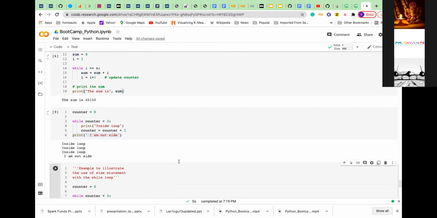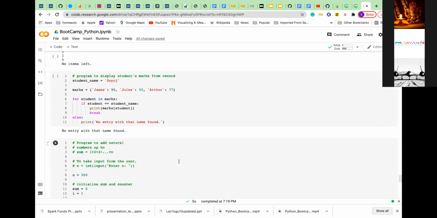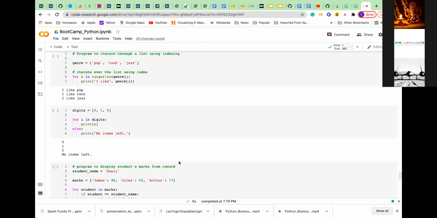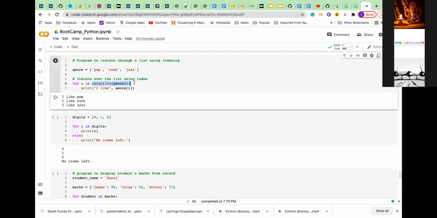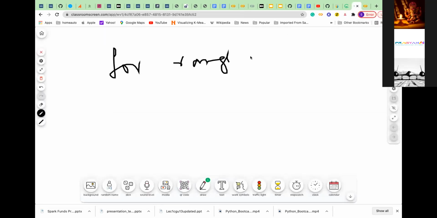Let me show that example. It will go until the elements are there. Now this range will create a list. What is that list? That list is of size, whatever your size is.